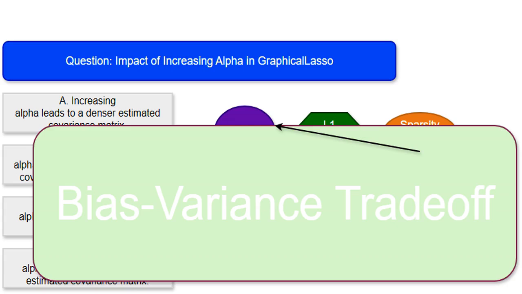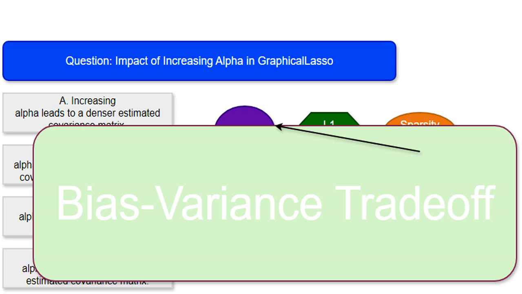This is a fundamental concept in machine learning. As we increase the alpha value, we increase the bias of our model, meaning it makes stronger assumptions about the data. It forces the model to fit the data more poorly. However, it simultaneously reduces the variance, meaning that it becomes less sensitive to fluctuations in the training data.